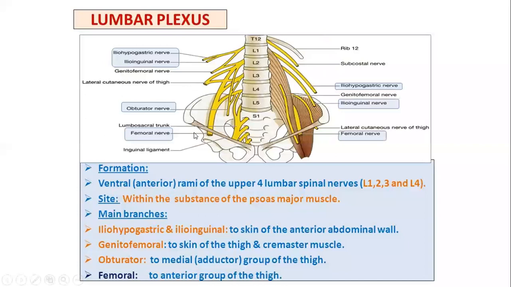Lumbar plexus is formed by the ventral or anterior rami of the upper four lumbar spinal nerves, that is L1, L2, L3, and L4. It is located within the substance of the psoas major muscle. The branches of the